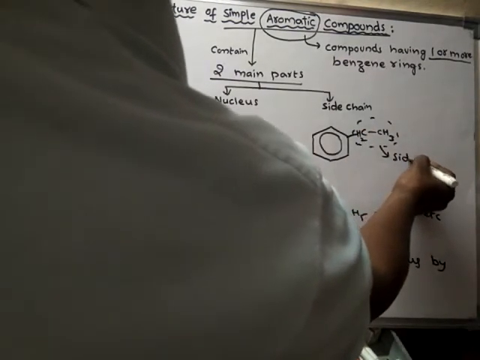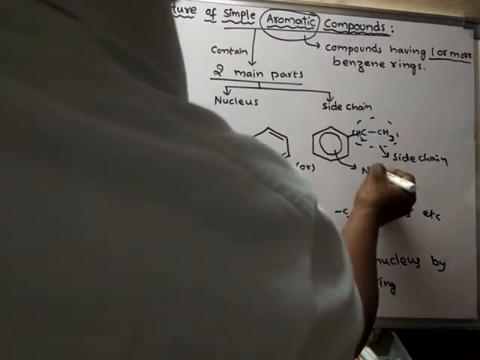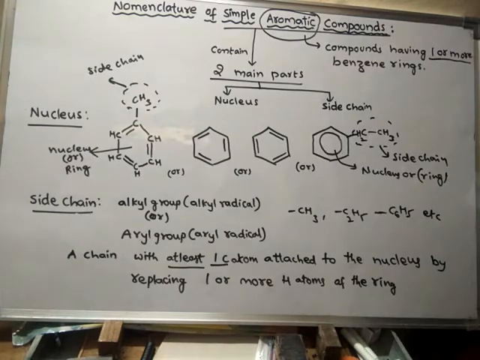This is the side chain, and this is the nucleus or ring. So like this, the side chain and nucleus are the two main parts which are present in simple aromatic compounds. Now let us learn some more points about these simple aromatic compounds.